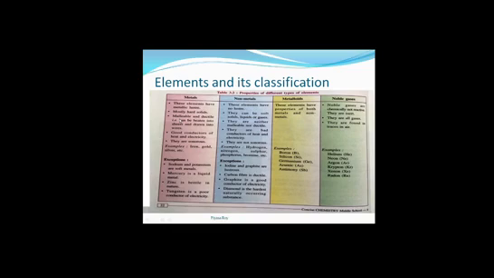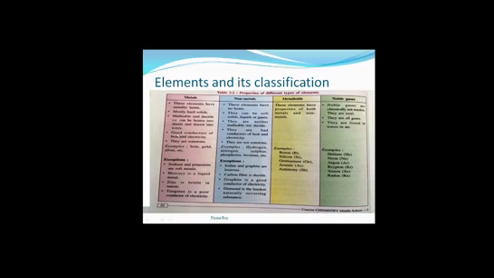Metals are malleable and ductile. What do you mean by malleability? Malleable means metals can be beaten into sheets, meaning we can make a very thin sheet from a metal. Whereas ductile means metals can be drawn into thin wires. That means from a very small piece of metal we can make a very thin sheet, and we can draw it to make a very thin wire.